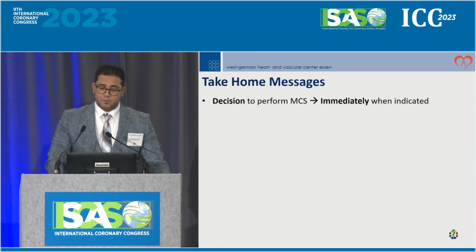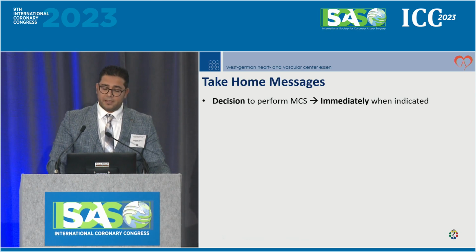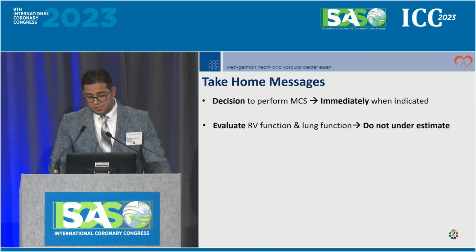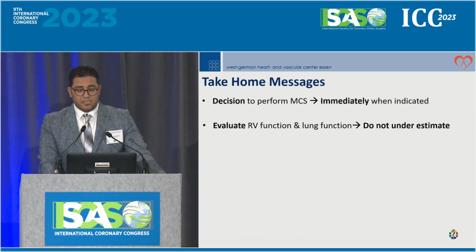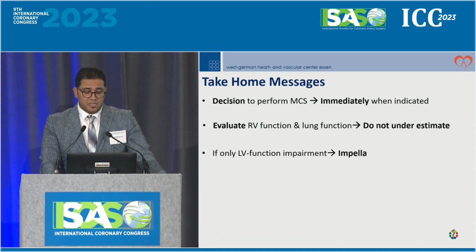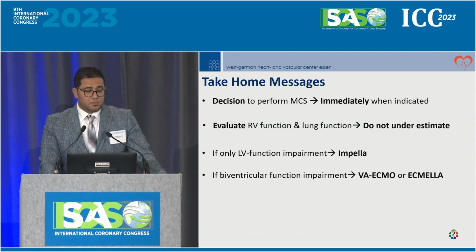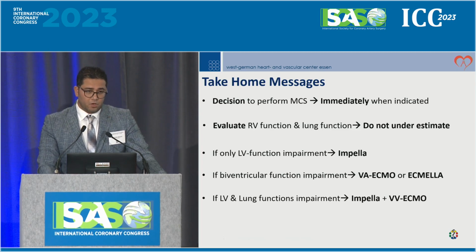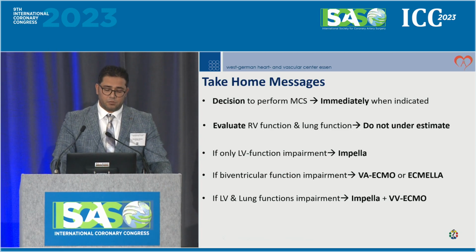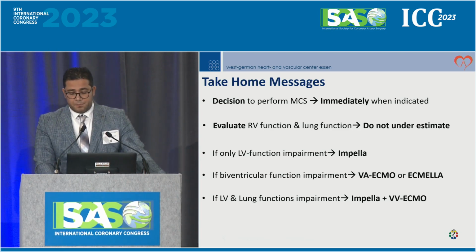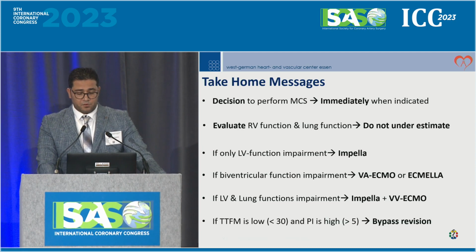So my take-homes. Make the decision to perform MCS immediately when indicated. Don't wait so long. Evaluate the right ventricle function and the lung function. Do not underestimate that. If only left ventricular function is impaired, I use Impella. If biventricular, I use veno-arterial ECMO or even ECMELLA. It depends if the ventricle is very dilated and you need to deload it. If the left ventricle function and lung function are impaired, I do an Impella plus veno-venous ECMO.